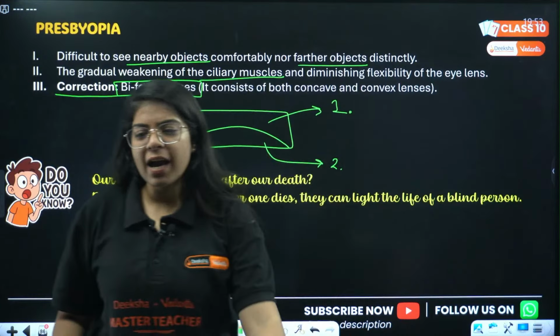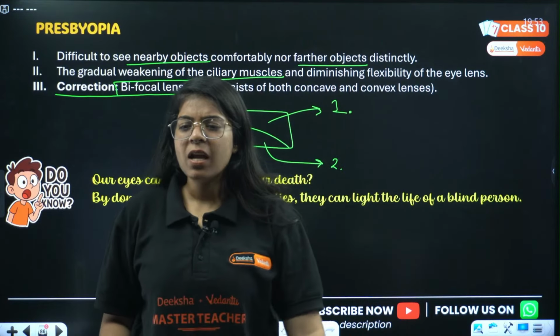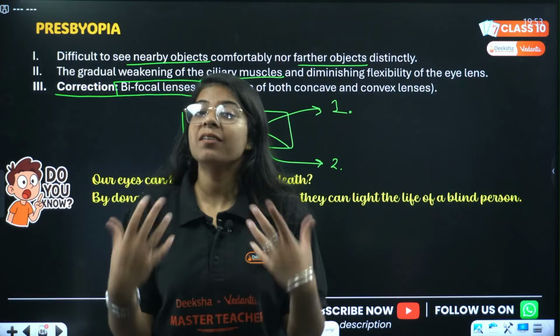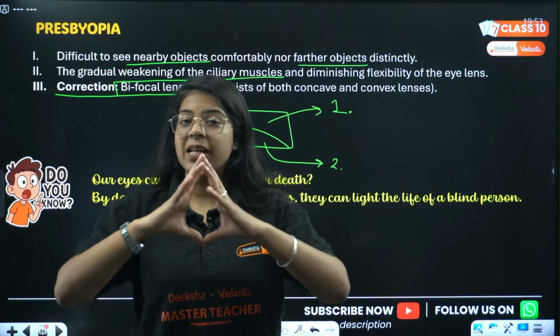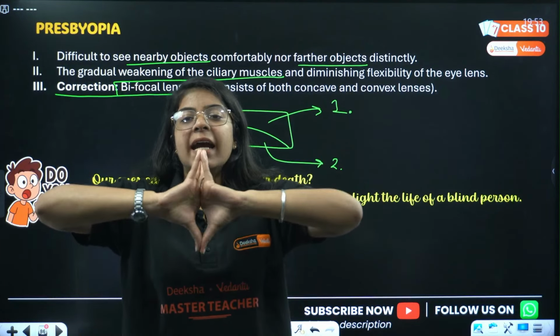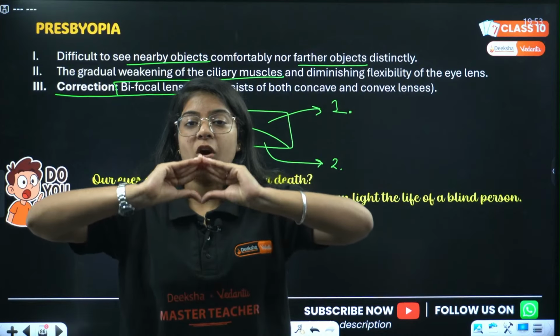Quickly. Hi Ankita. Why not seen both clear? Look, why can we see objects clearly? Because ciliary muscles help our lens to contract and to relax. It helps the lens to increase its focal length or decrease its focal length.